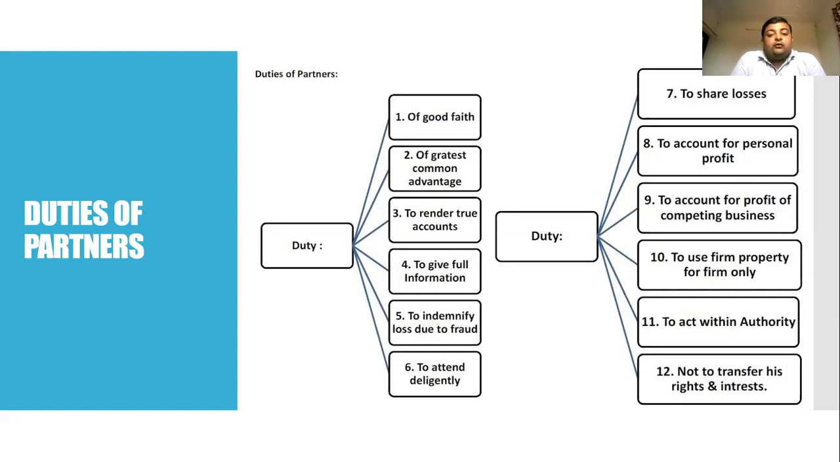Next, to render the true accounts. Now it is again the duty of the partners to render true accounts. It means that you should not do any forgery in the account, or any misconduct, or hide anything in the account. So it is the duty of the partners to show the true accounts to the other partners, as well as to the authorities, so that there is nothing hidden in that account. Next, to give full information. Now the next duty is to give the full information to the other partners. So it is the duty of the partners.